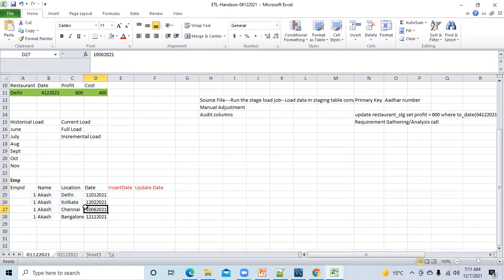But suppose I give you these two columns as well. Here you can understand that this is 11th January 2021. And then suppose here it is.